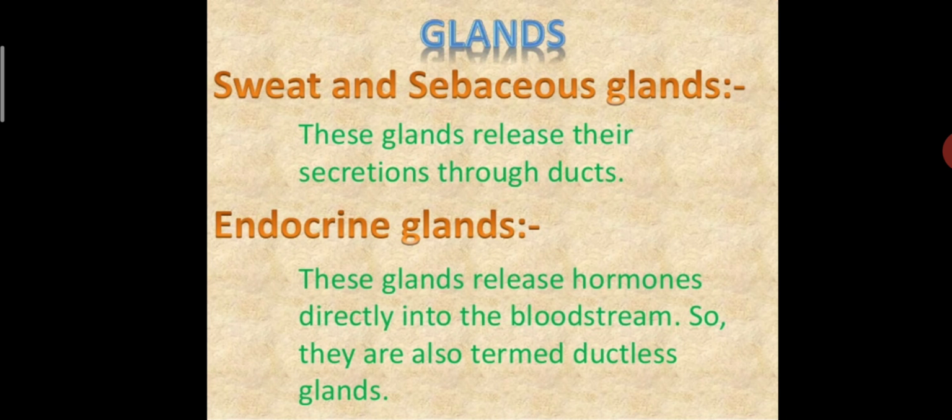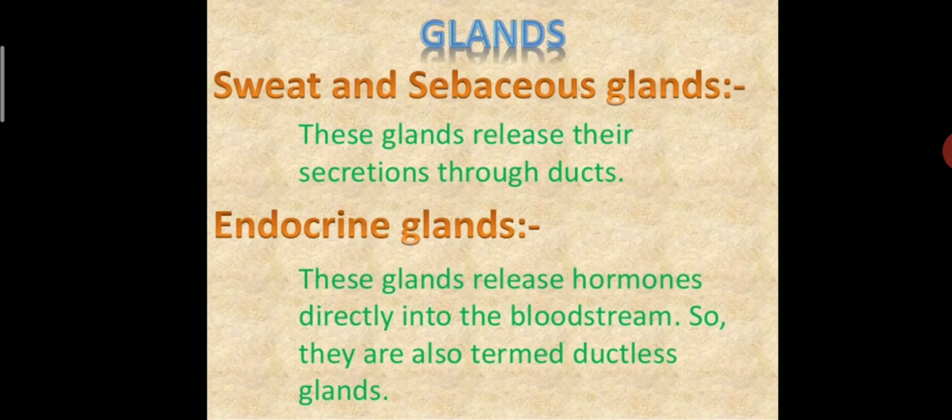Glands. What do we know about glands? Sweat and sebaceous glands release their secretions through ducts. Sweat, we all know what that is. So these glands release some secretions through ducts. Endocrine glands: what do these glands do?